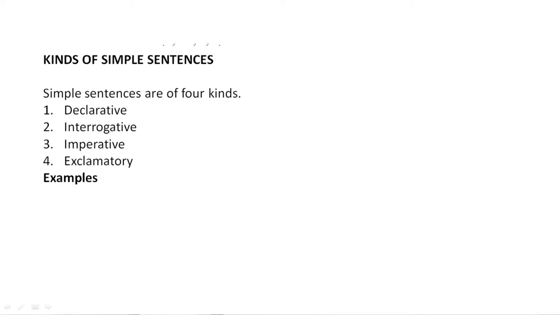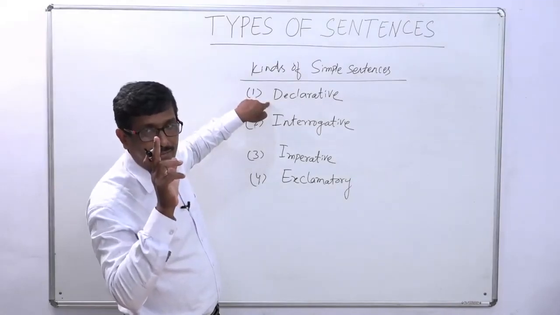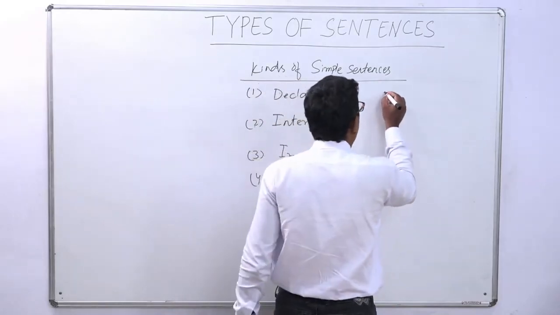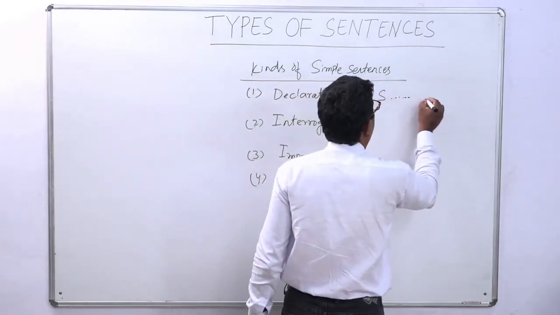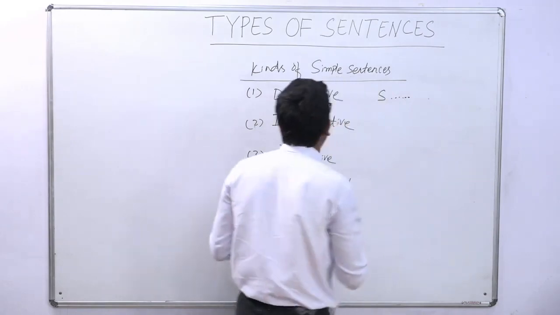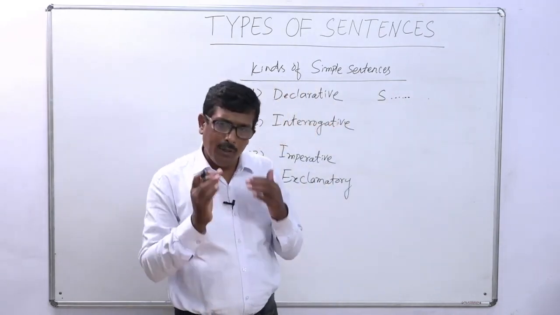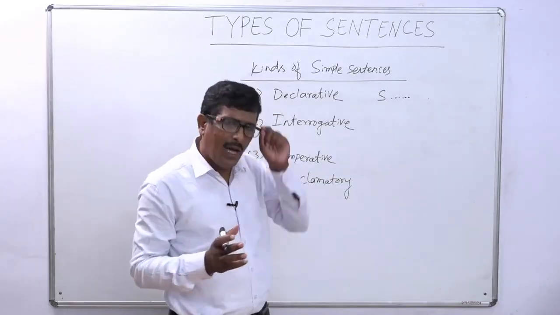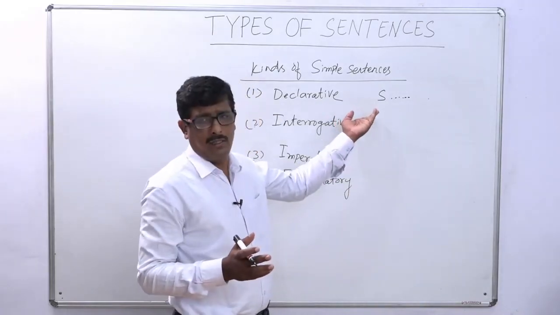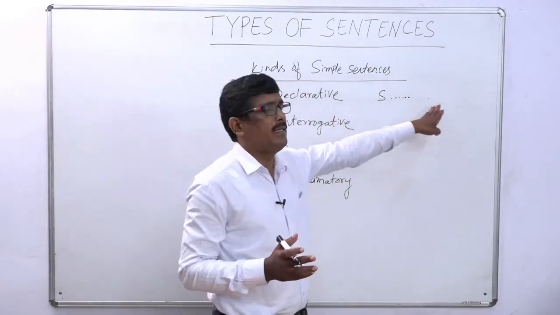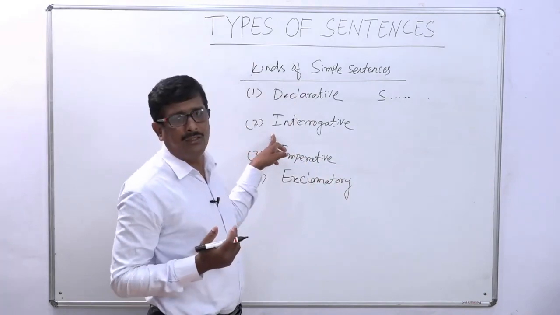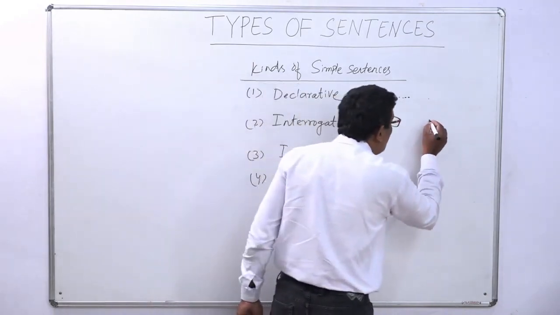Very clear. A declarative sentence always begins with a subject and ends with a full stop. As we have already discussed, a simple sentence consists of only one clause, and that's why there is one finite verb in it. That means it begins with a subject and ends with a full stop. Very simple. But an interrogative sentence ends with a question mark.